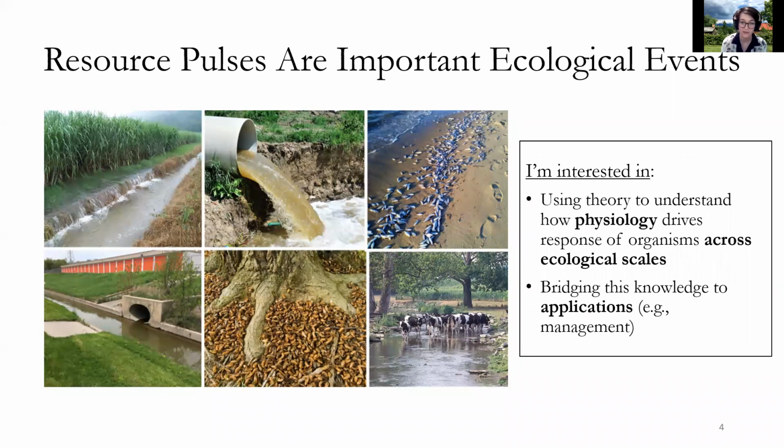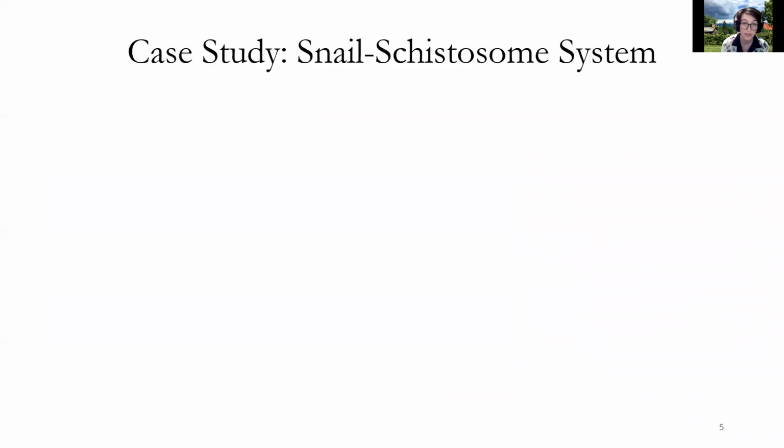So while I think I can learn a lot about the biology of different systems by doing this, I'm not just motivated by doing cool theory. Of course, I want to do cool and interesting theory, but I also want to do theory that can hopefully be readily used by applied researchers or managers who might need to answer questions about how a resource pulse will impact their system. So I'm going to show you a case study of how I'm investigating this.